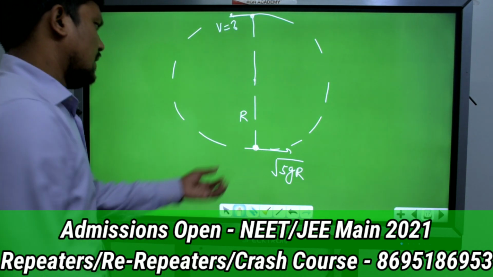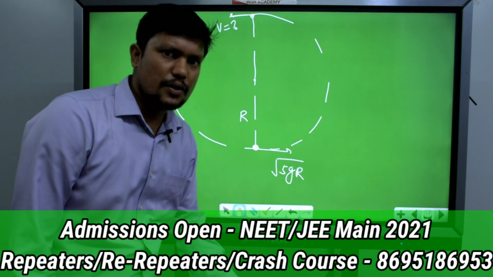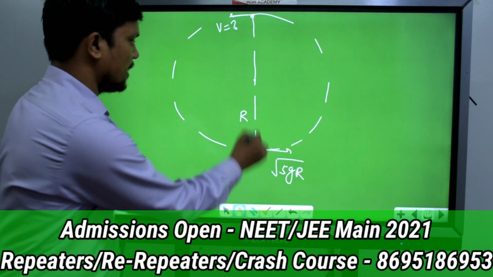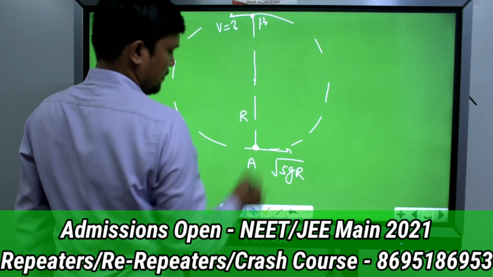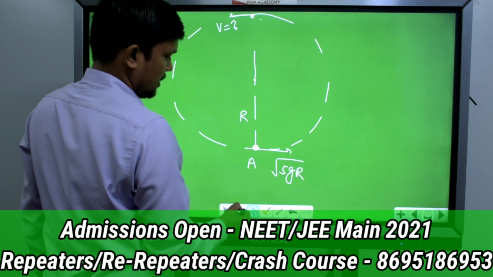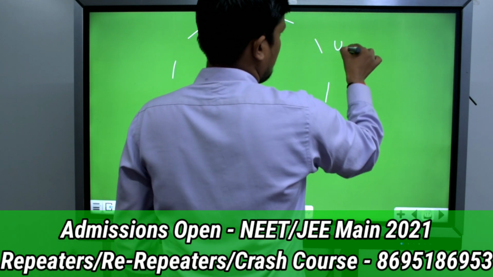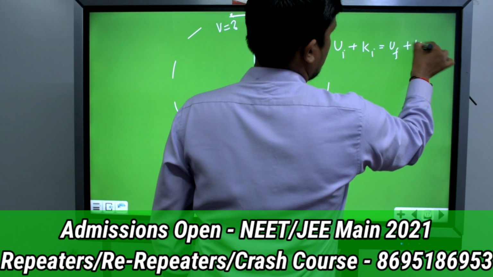If the particle is moving in a vertical circle, only gravitational force is acting, and gravitational force is conservative in nature, so we can use mechanical energy conservation from point A to B. U initial plus K initial will be equal to U final plus K final.